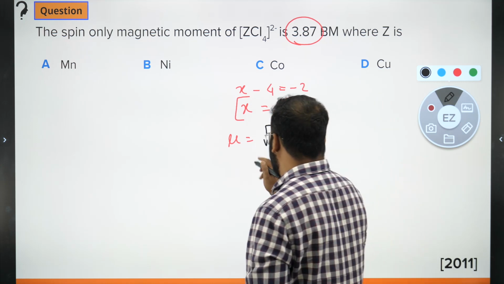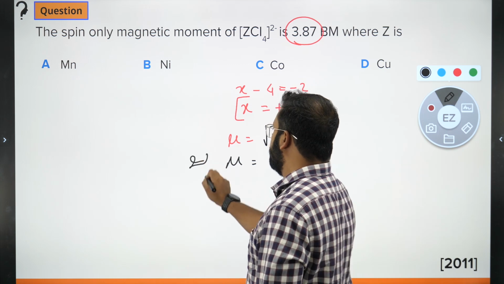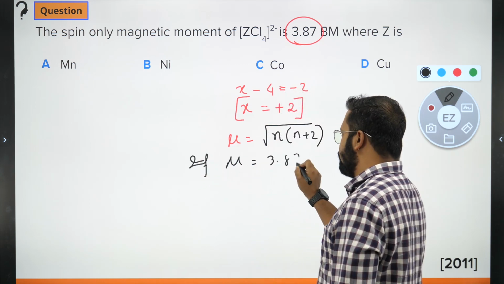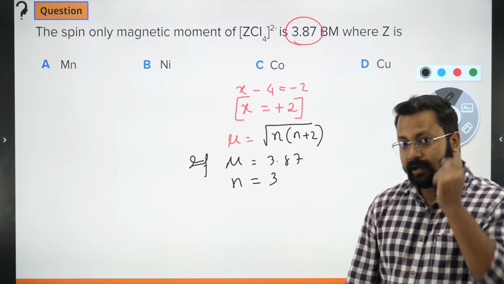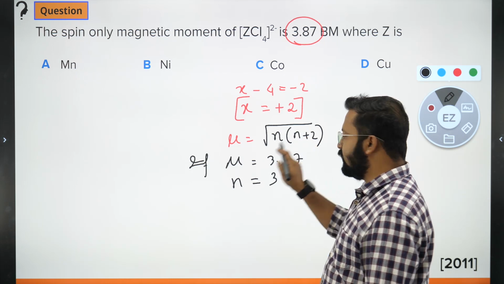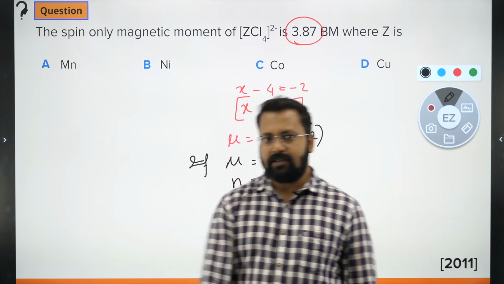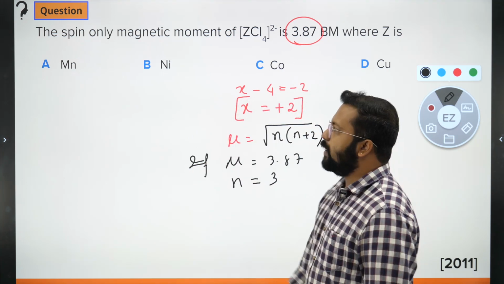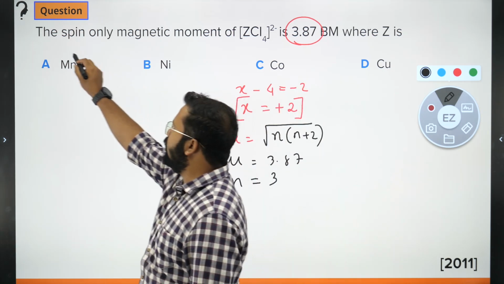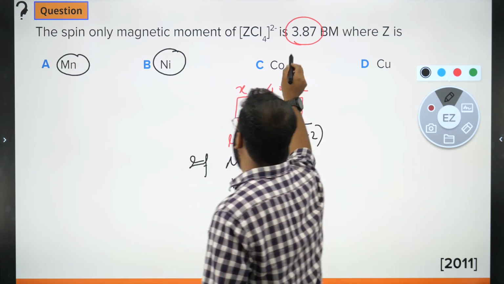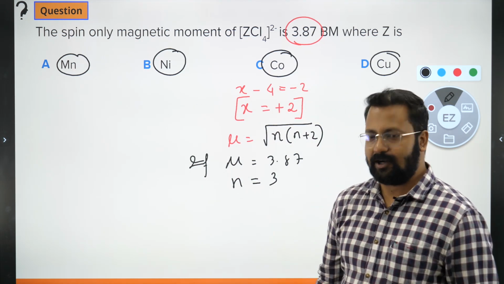If mu is 3.87, the n value will be equal to 3. If I put 3 over here, I will get 3 times 5, that will be 15. Root 15 will be 3.87. If I get this result, I just need to identify, among all of these 2 plus ions, the case in which I have 3 unpaired electrons.